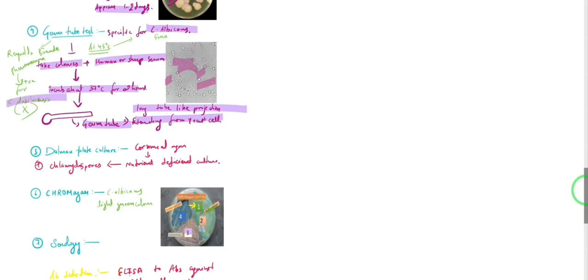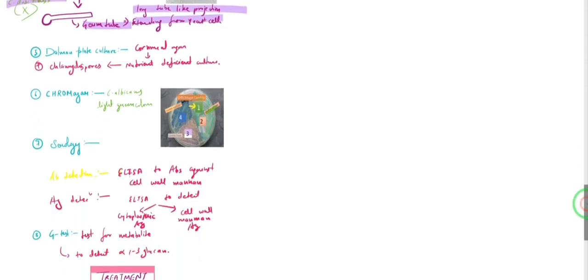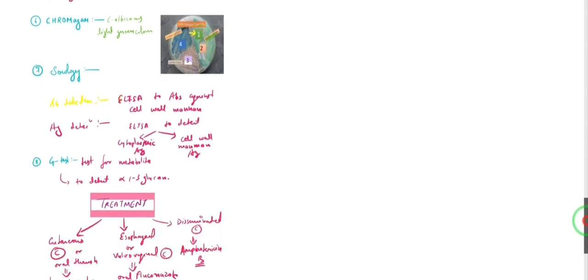And this germ tube test is going to be positive for Candida albicans as well as Candida dubliniensis. But to differentiate between these two, we grow the fungi at 45 degrees Celsius. If the fungi grow, it is Candida albicans, and if it does not grow, it is Candida dubliniensis. Right? Then we can do a Dalmau plate culture, which is nothing but we grow the organism on corn meal agar, which is a nutrient-deficient medium. So nutrient deficiency will induce spore formation. So we are going to see chlamydospores in the culture. Right? Then we saw CHROMagar, in which Candida albicans is going to show light green colonies.